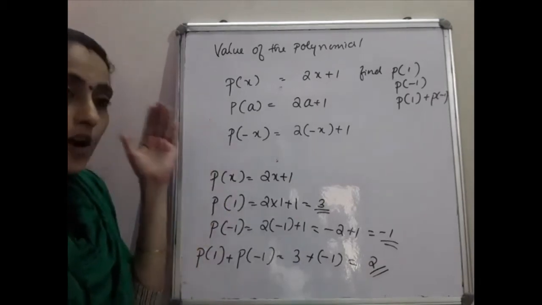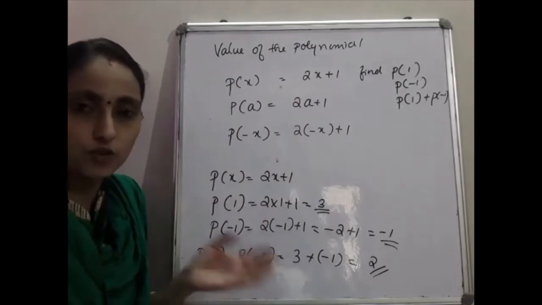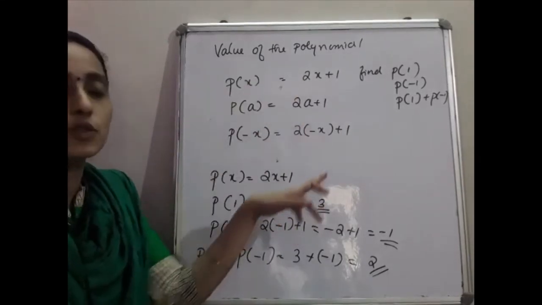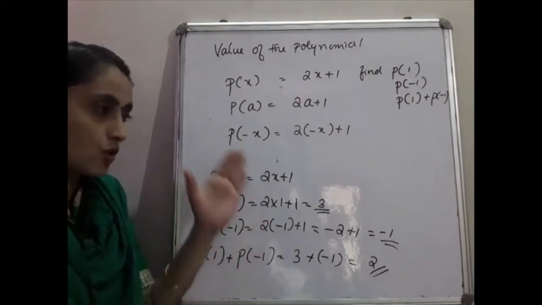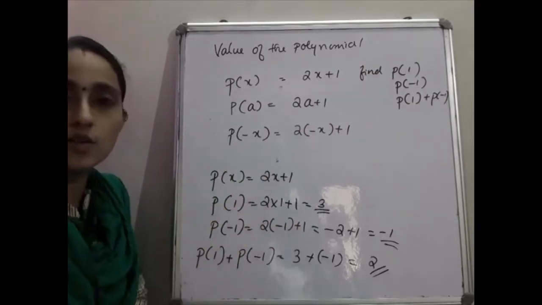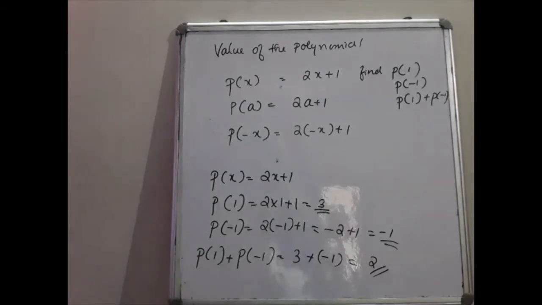Likewise, questions will come. That means, given a polynomial, you have to find p of 1, or p of 2, and some may ask p of 1 plus p of minus 1, that's all. So hope this concept, value of the polynomial, is clear. Okay, then we will move to the next concept.